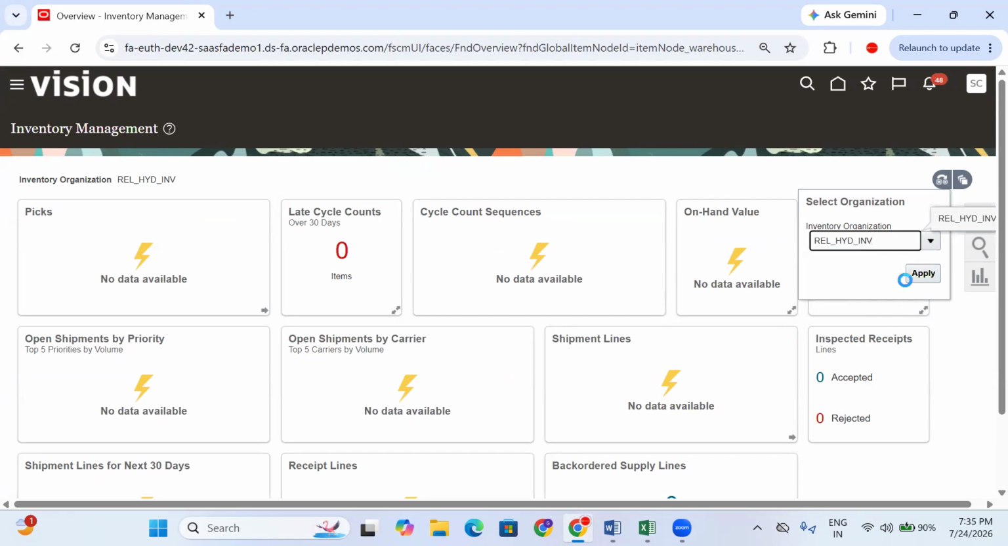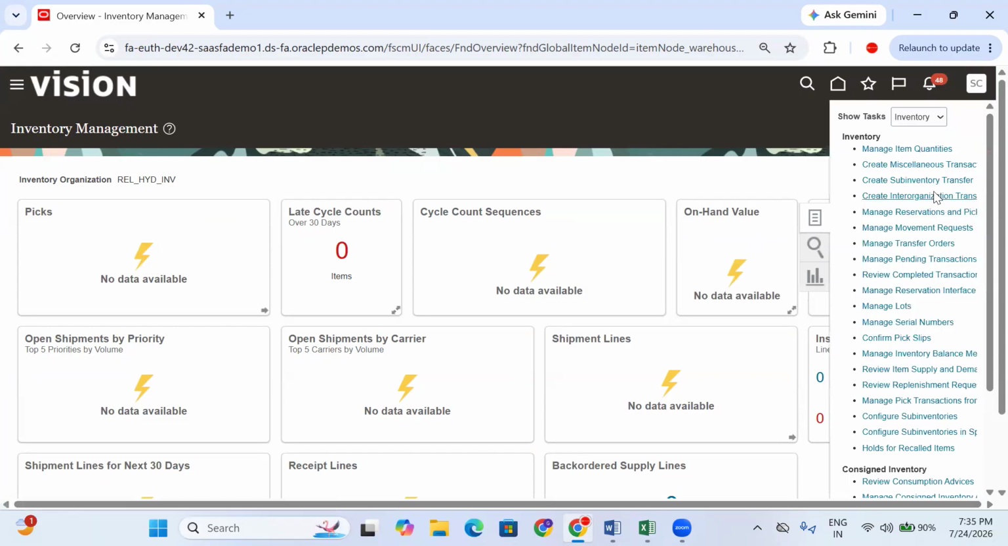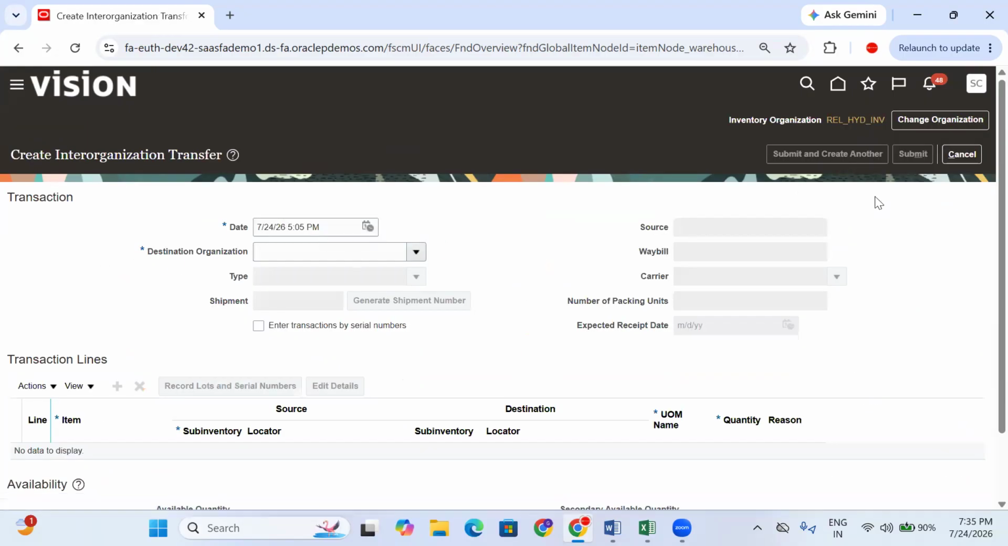Okay, Hyderabad. Let's take Hyderabad and create one inter-org transfer. Where is that? Create inter-org transfer. Right, so now Hyderabad is shipping the material to Bangalore. For example, let's take this. What is the transaction type? Direct. Right, so no shipment number.